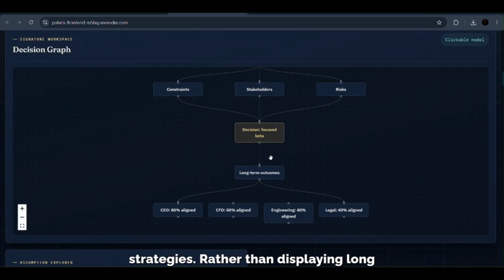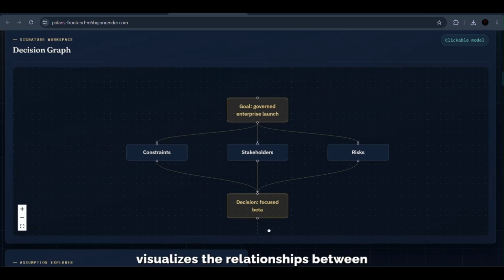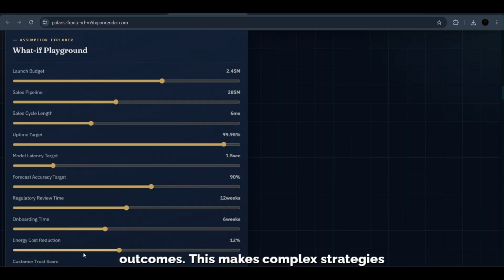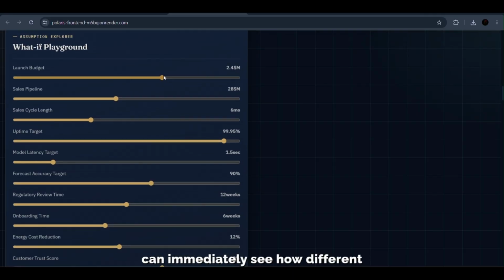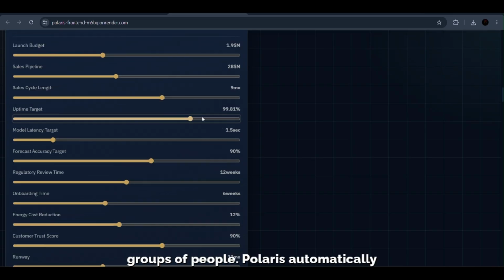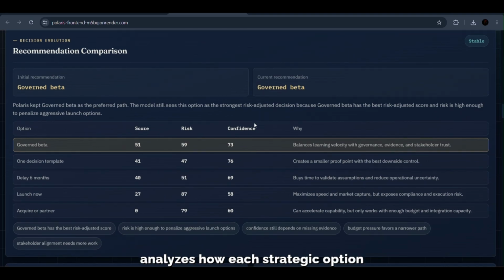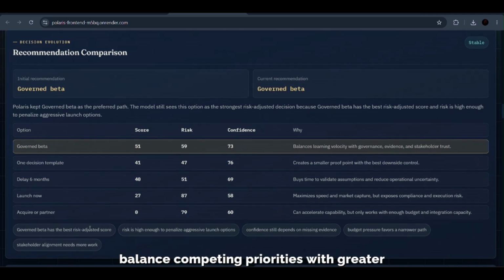Rather than displaying long paragraphs of analysis, Polaris visualizes the relationships between goals, stakeholders, risks, and possible outcomes. This makes complex strategies much easier to understand because users can immediately see how different decisions influence one another. Every important decision affects different groups of people. Polaris automatically identifies those stakeholders and analyzes how each strategic option impacts them, helping decision makers balance competing priorities with greater confidence.